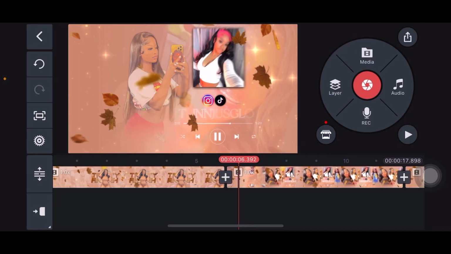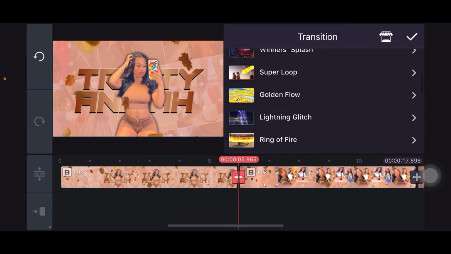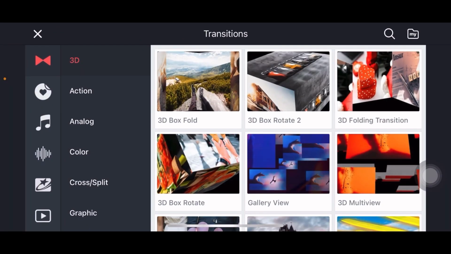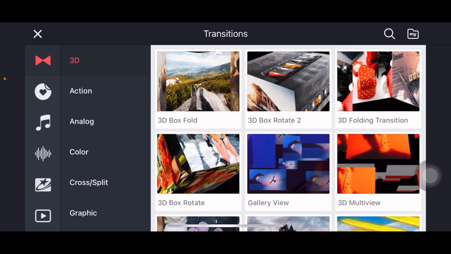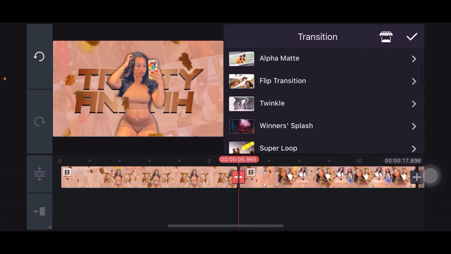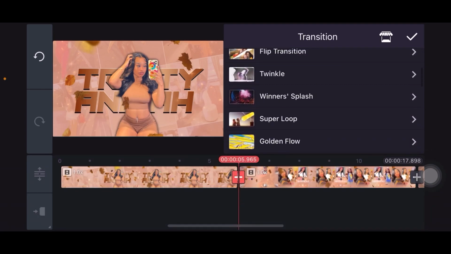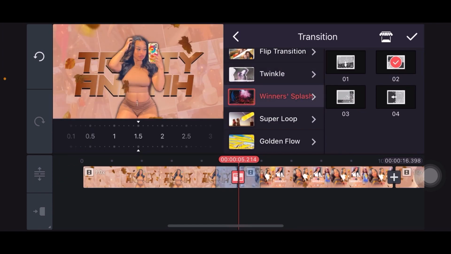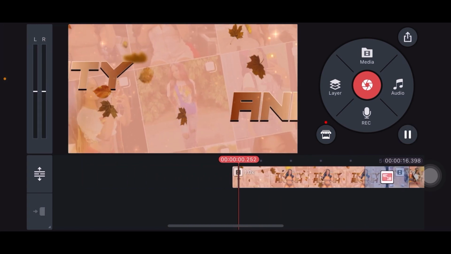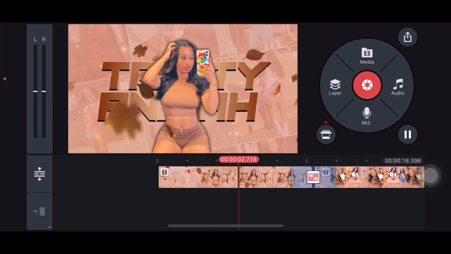So we're going to go to the beginning, and from here we're going to add a transition. If you don't have it, you guys could go in the store right above, next to transition. It'll already take you there. So you just have to click on any of these texts right here, action, analog, to find what you're looking for. The transition that I'll be using is called Winner's Splash. You're going to use number 2. So it's going to look like this.